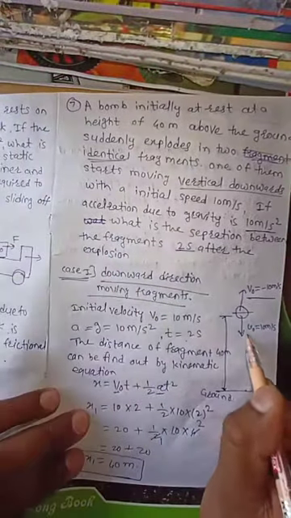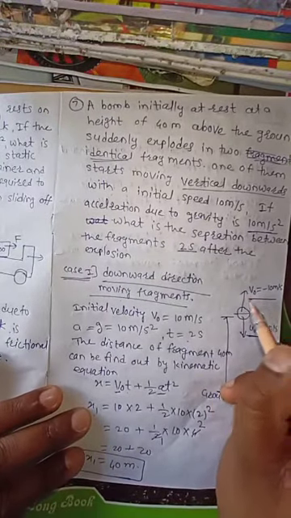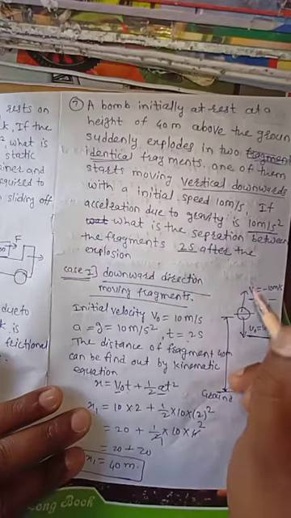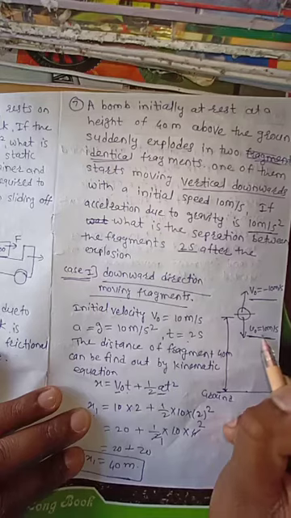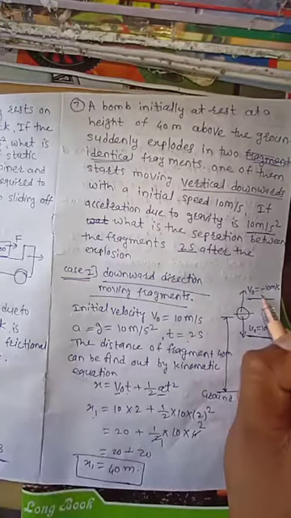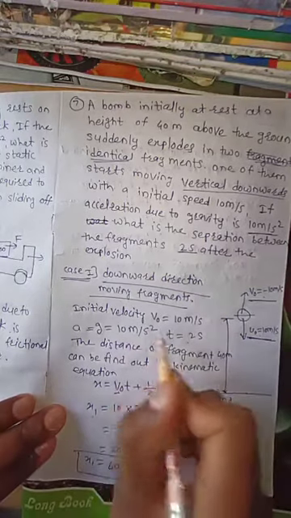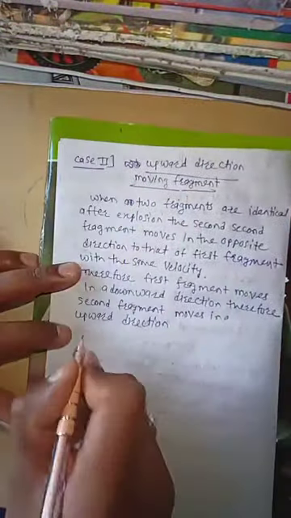The first particle is moving in a downward direction, and whatever its velocity is, the second particle moves in an upward direction with the same velocity, but the direction of velocity will be different. If we take the downward direction as positive, then the upward moving fragment's velocity is negative.